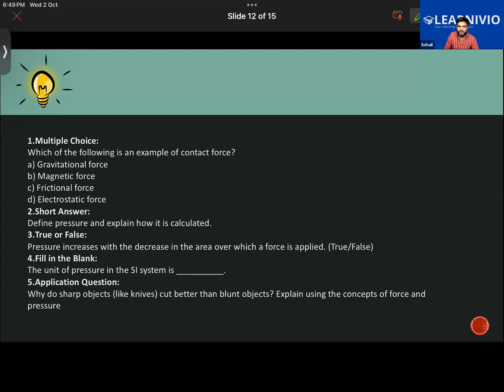Yeah, that is correct. See, Abdullah, in question number 3, the question is saying pressure increases with the decrease in the area over which a force is applied. Teacher, Khadija, actually, I was answering the last. Okay, no issues then. Khadija, what about you? You have answered frictional force. That is correct. Pressure is basically the force applied on an object. Okay, that is correct. So the effect of a shovel is better than blunt objects since the area of contact is lesser than blunt objects and pressure increases with less area. Okay, that's good.